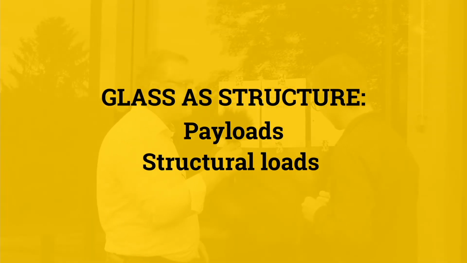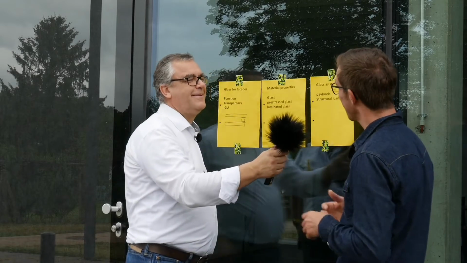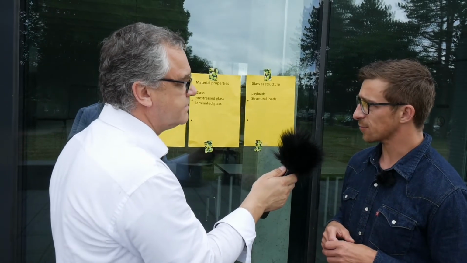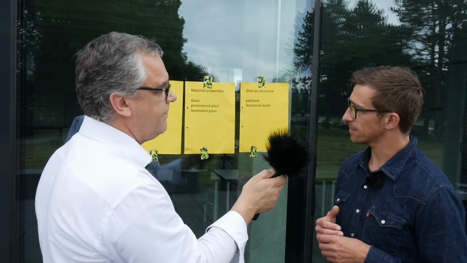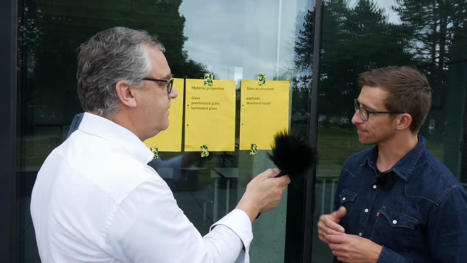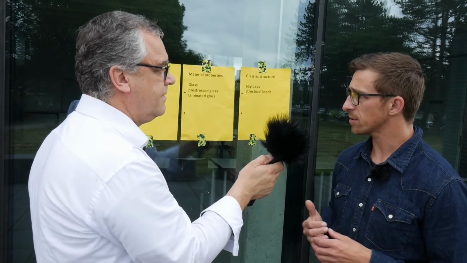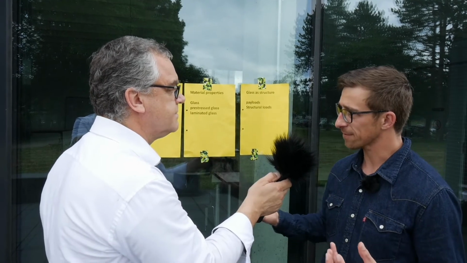Material properties. Glass as structures. What happens when I lean against this? Why doesn't it break? When I really get the total body mass as impact. It can be a problem, but if designed for this case, you have a material strength there. For the normal glass the strength is 45, and if you have your pre-stressed glass, you have 120, for example, for fully tempered glass, and so you don't have a breakage there because it's strengthened glass.